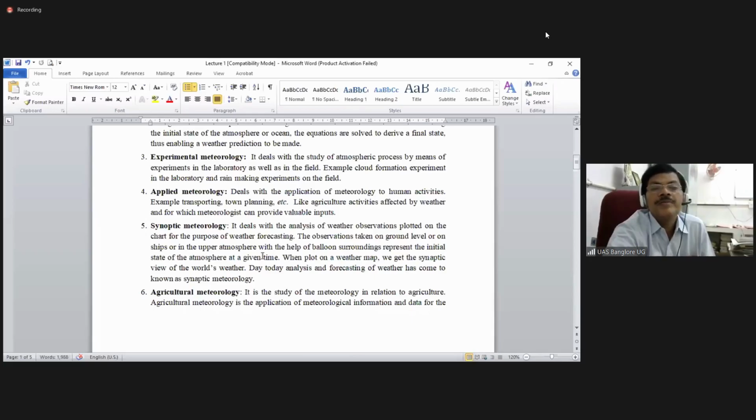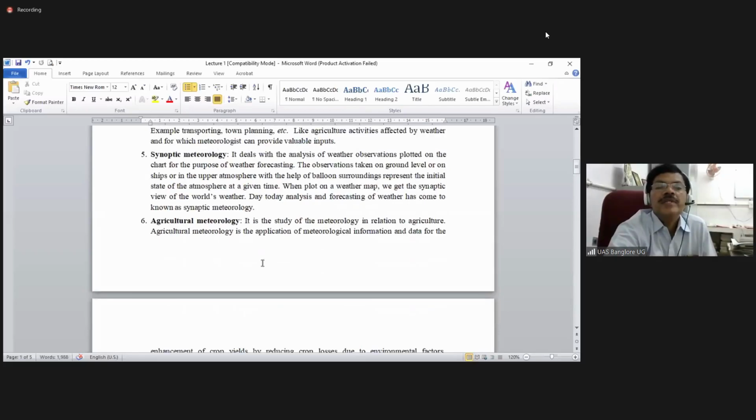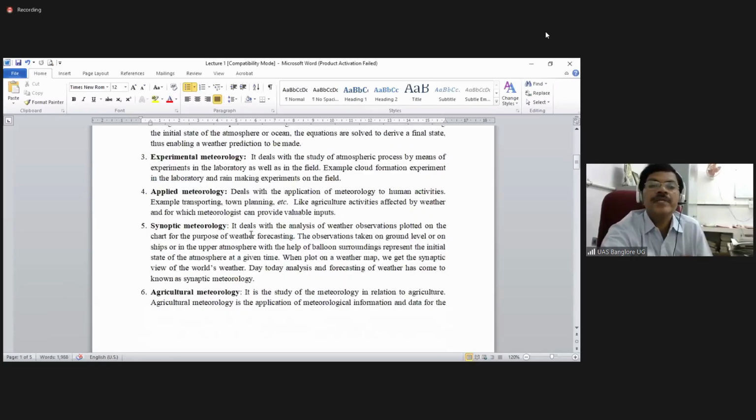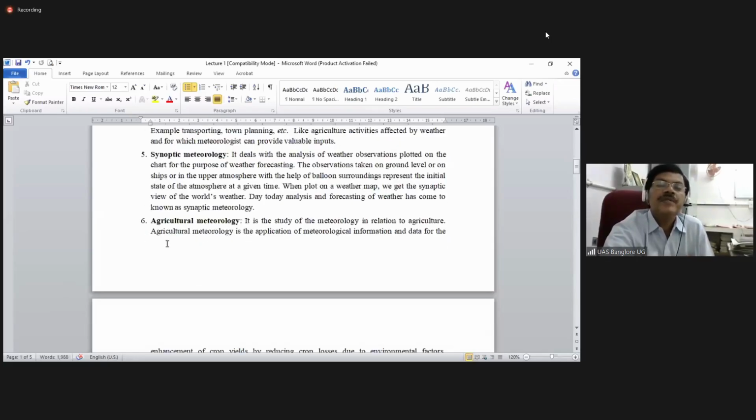So everything, all observatories will be kept at those points to study the weather, how exactly the weather is changing. Every half an hour or 1 hour interval, the data will be uploaded to the beneficiaries. Accordingly, they are taking the directions. So then we much concentrate on agricultural meteorology. Some of the other branches we need to understand, but our purpose is that we much bother about agricultural meteorology. So it is the study of meteorology in relation to agriculture.